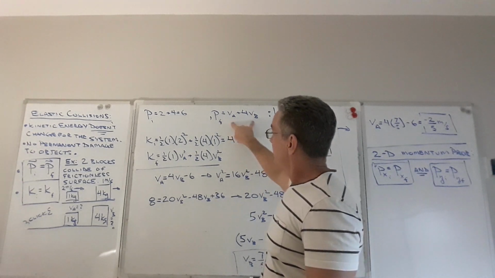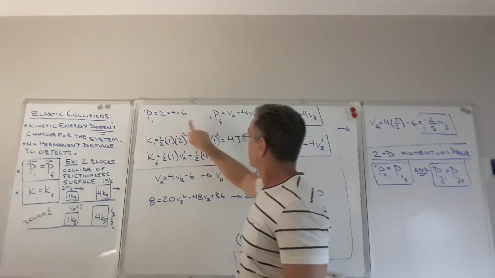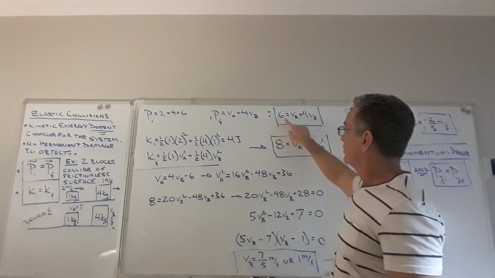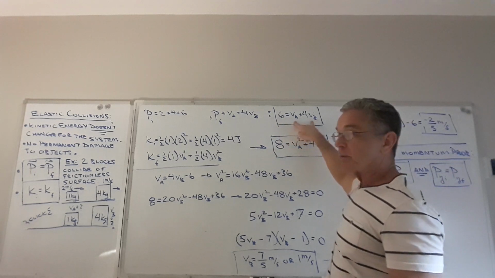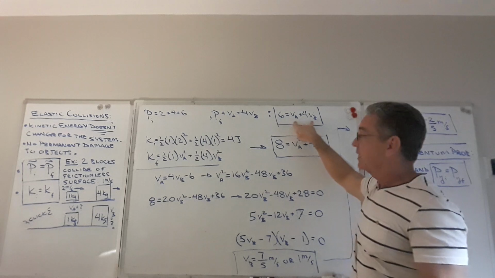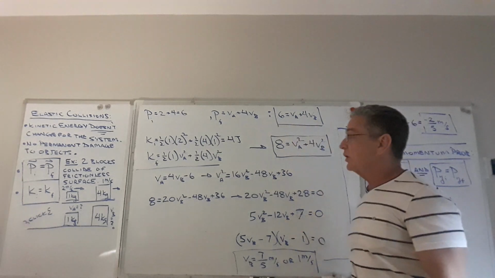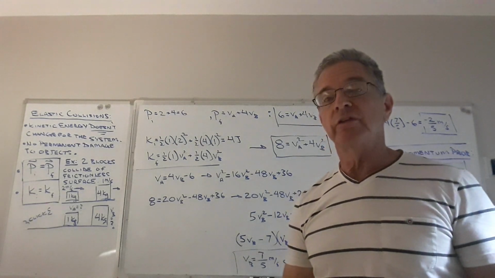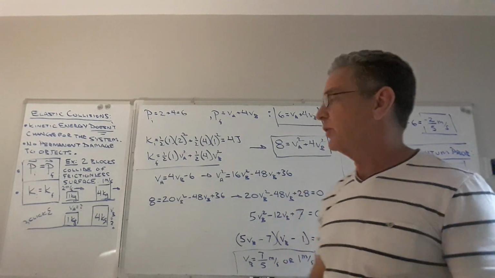So now this should be equal to this, right? So 6, the original momentum of the two block system is equal to this, the final momentum of the two block system, in terms of two unknowns, VA and VB. So we've got one equation with two unknowns. We can't solve for those two unknowns. We need another equation with the same unknowns in order to solve for both.